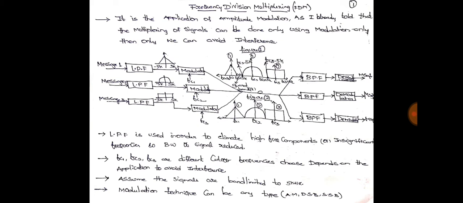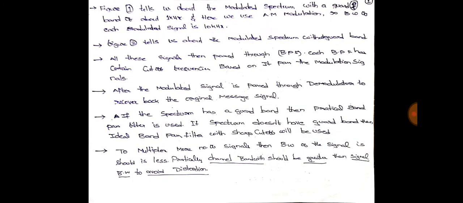So it may cause some interference to the signal which you want, that is the second modulated signal. From the figure we are saying that. The sharp cutoff will be used if it doesn't have any guard band.